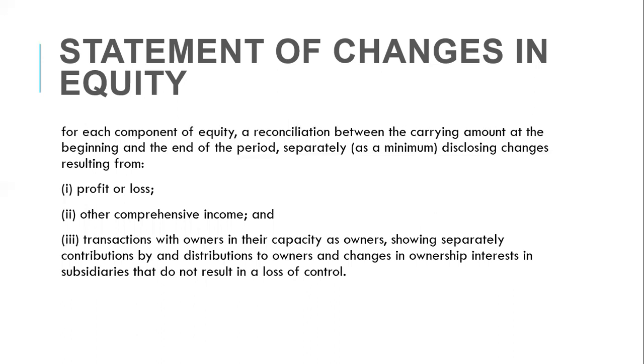And for each component of equity, a reconciliation between the carrying amount at the beginning and the end of the period, disclosing changes separately as a minimum. Show us what changed. If our retained profit increased, show us what increased it. If our reserve increased, what led to the increase? If it reduced, what led to the decrease?